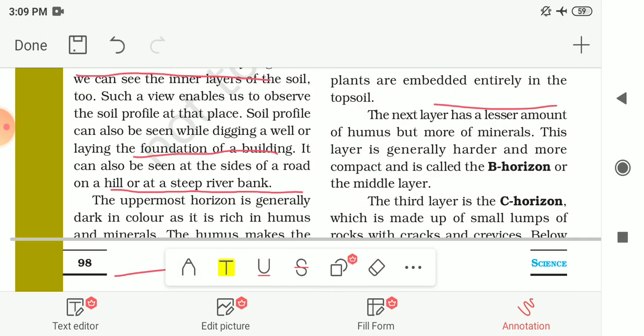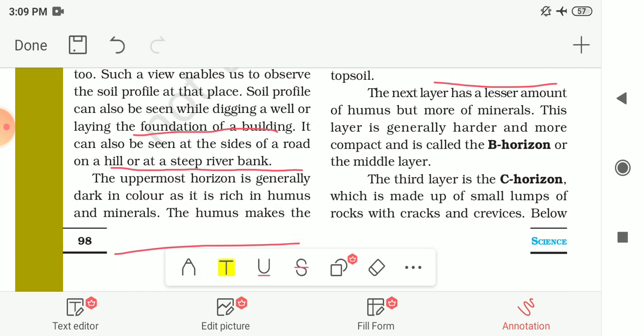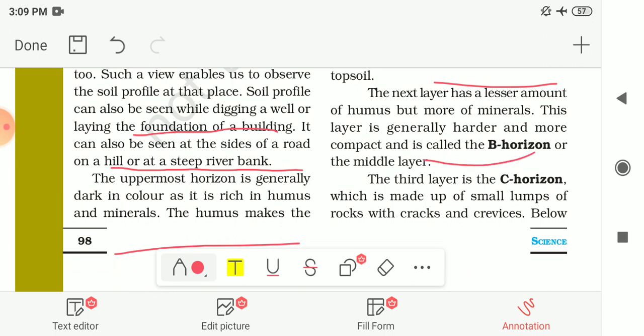The next layer has a lesser amount of humus but more minerals. This layer is generally harder and more compact, and it is called the B horizon or middle layer.